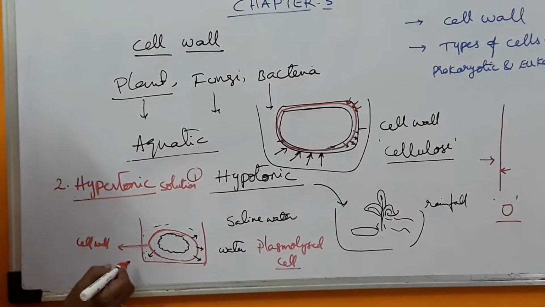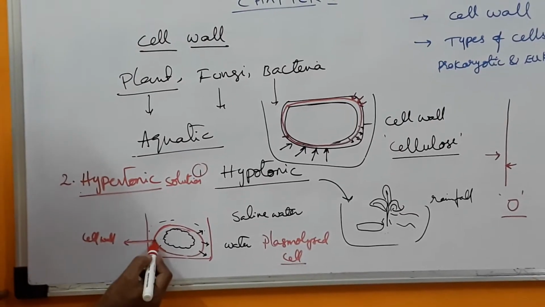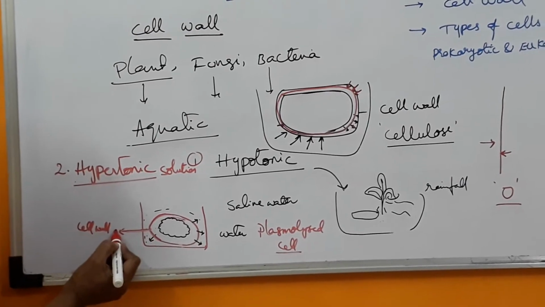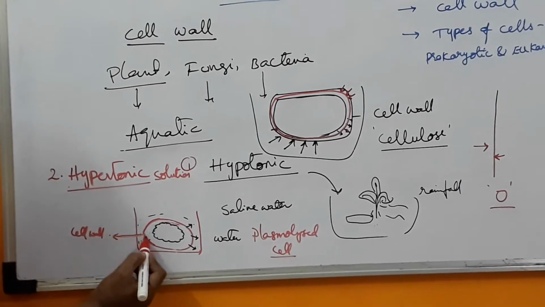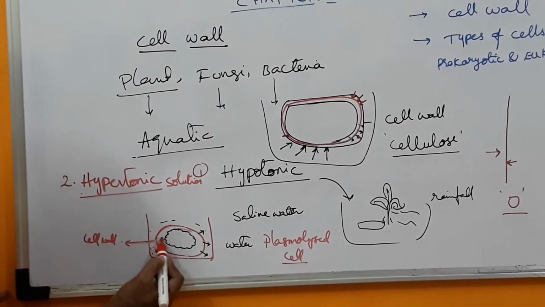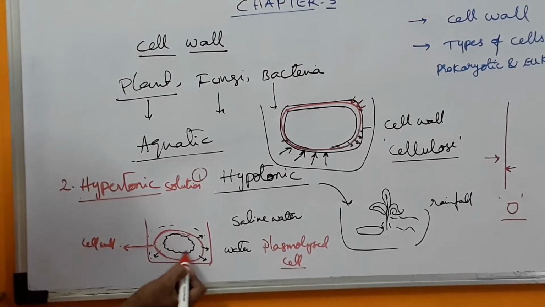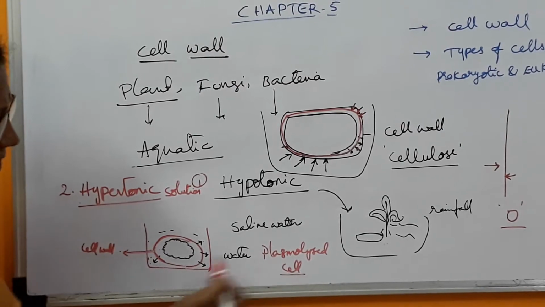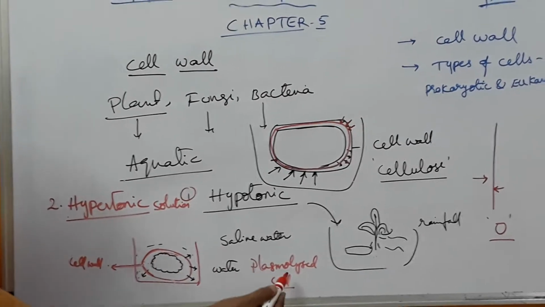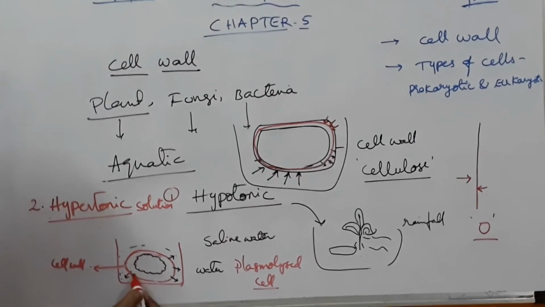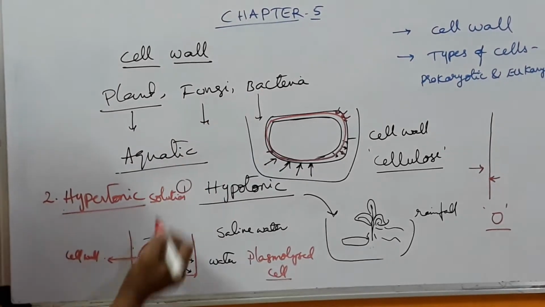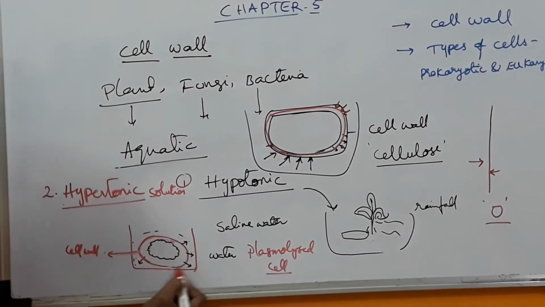So what is plasmolysis? When the cell is placed in hypertonic solution, the cell loses water by osmosis to the medium and the contents of the cell move away from the cell wall. So there is a shrinkage of the contents of the cell. Such a process is called plasmolysis, and such a cell is called a plasmolized cell. So during plasmolysis also, which one will protect the plant cell, fungi and bacteria? The cell wall will protect.